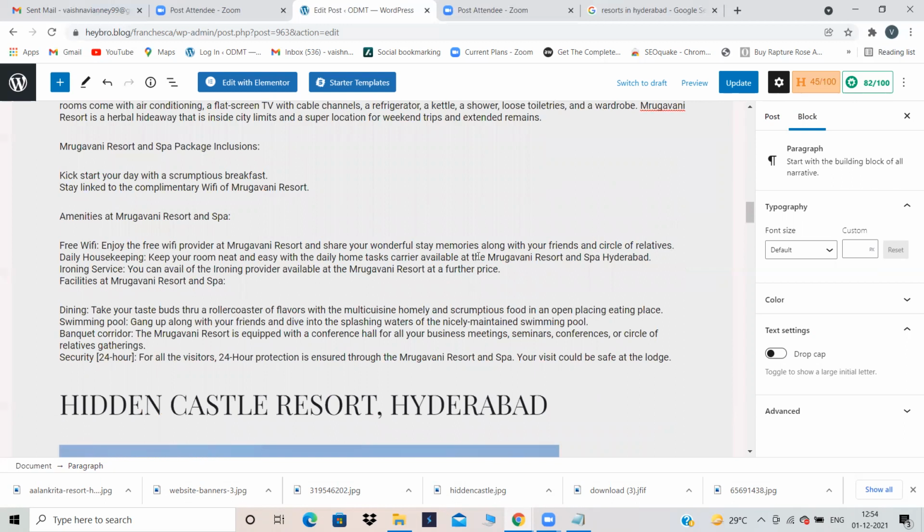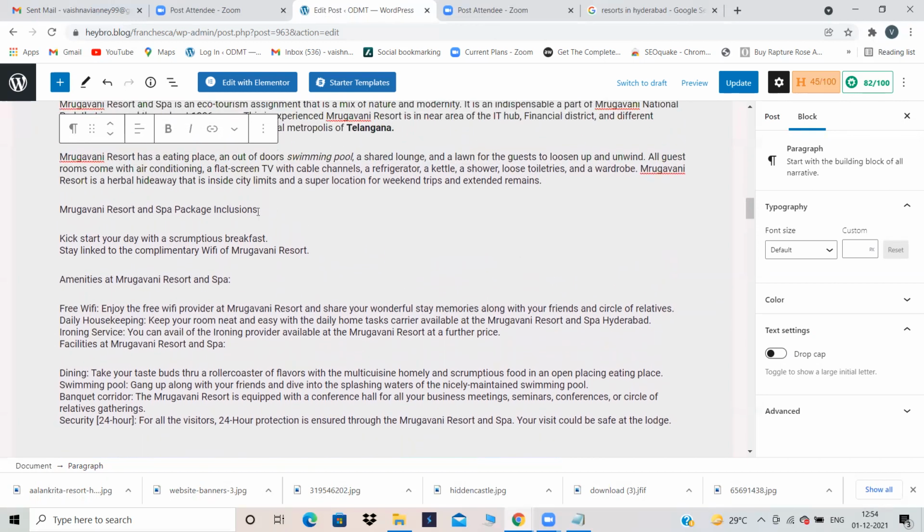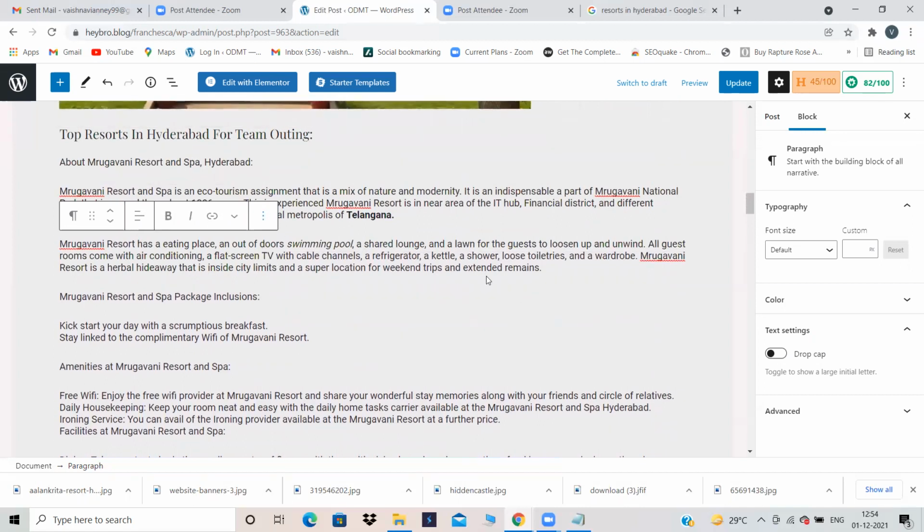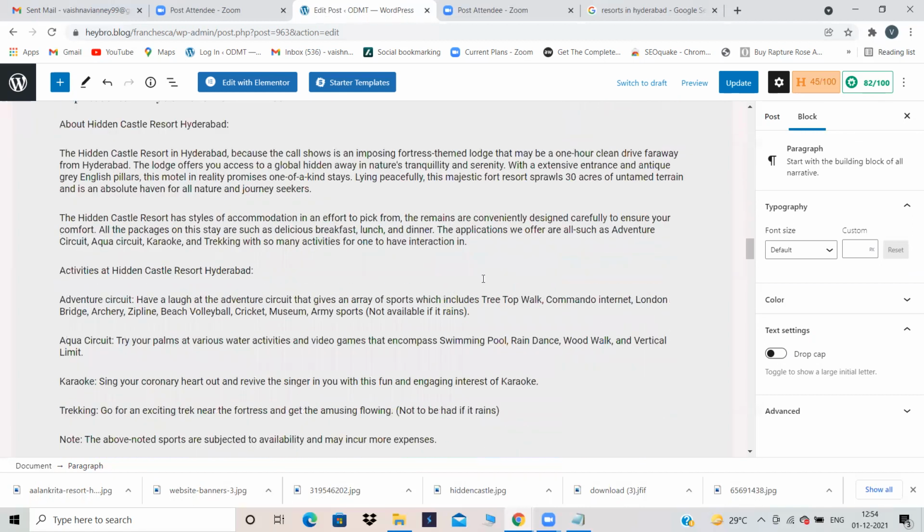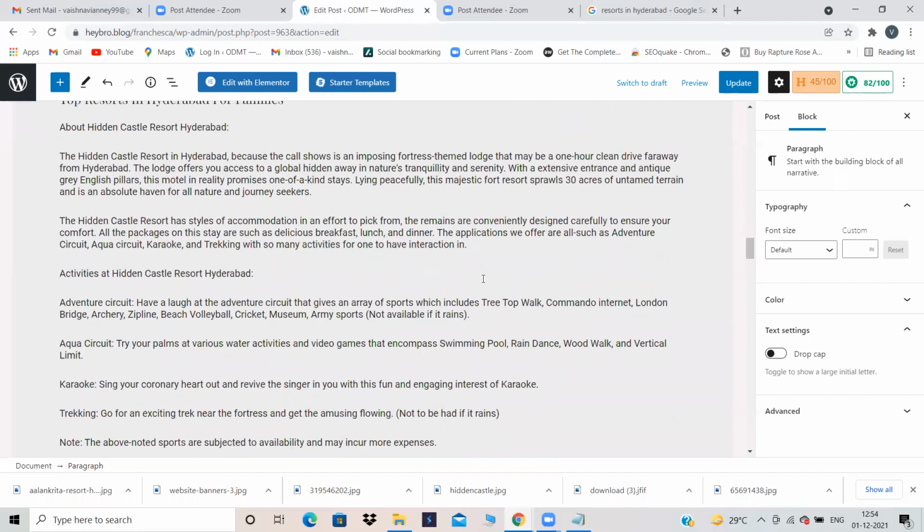And anything else which we can give as bolds? Let's see. Nicely maintained resort. Okay, for now, let's scroll down. We have lots of content with us.